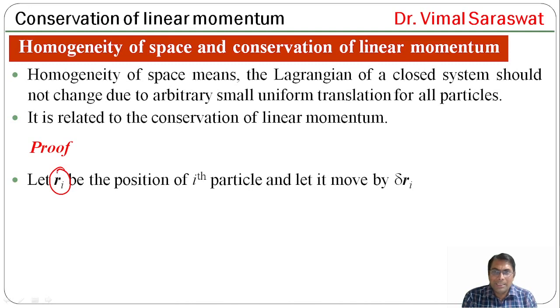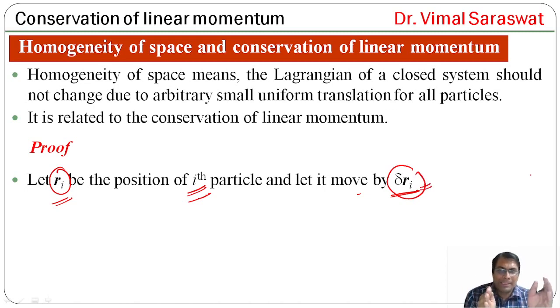Let Ri be the position of ith particle and let it move by delta Ri. Ri is the position vector of ith particle. It means here we are giving a small displacement to the position vector of ith particle.